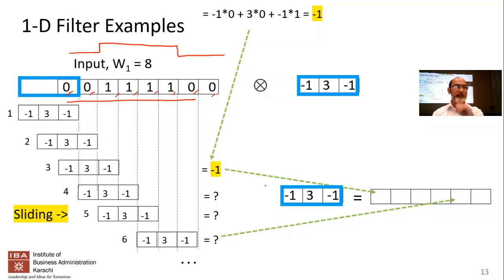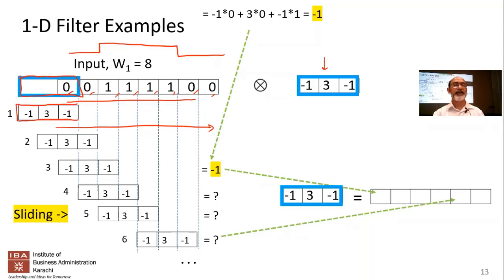And now what we want to do is we want to use different types of filters. So I'm going to use a filter over here, -1, 3, -1, sort of like what you were saying. And it's not matrix multiplication, it's simply dot product multiplication, simpler than that. Okay, so what we'll do is we'll place this filter right over here. Okay. And then what we're going to do is we're going to slowly slide this towards the end. Okay, and every time we slide it, we're going to calculate a new value. Okay, so the first time I'm going to place this filter, as you can see, -1, 3, -1 has been placed over here.